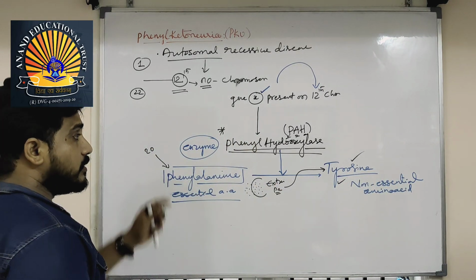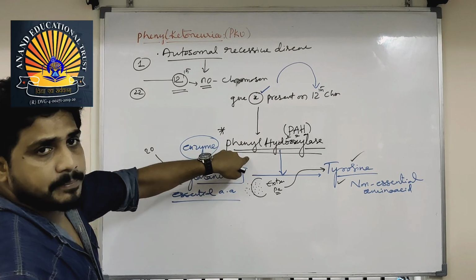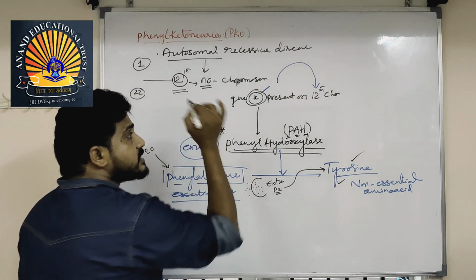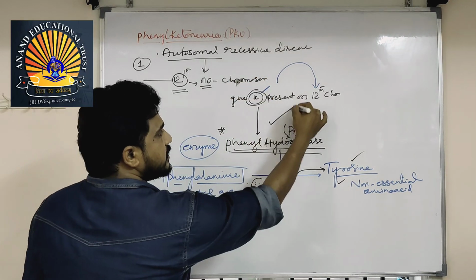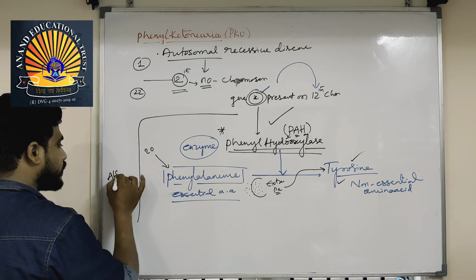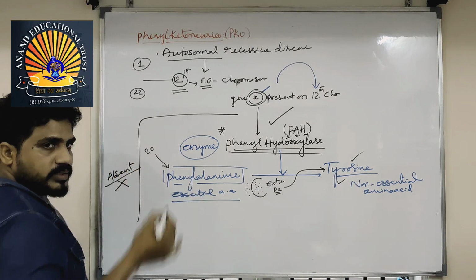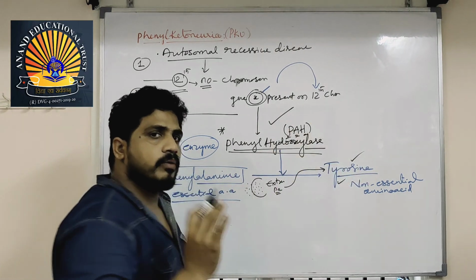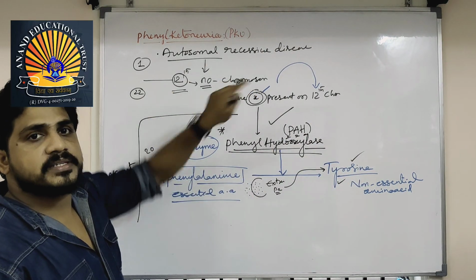Very simple. This enzyme is produced by the X gene. If the X gene is present, that is normality. What is abnormality? The gene is absent. What happened then?